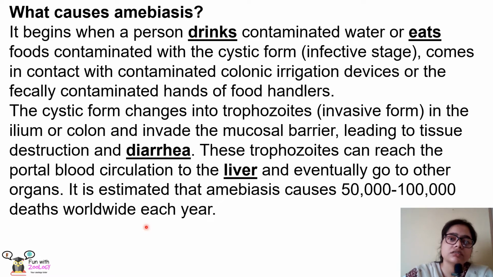Now what causes this disease? First of all, people who drink contaminated water, that is, if you do not drink boiled or filtered water, can be at risk of getting the disease. Any person who drinks contaminated water or eats contaminated food that has the cyst form of the parasite, which is the infective stage of the disease, can get infected. It also comes with contaminated colonic irrigation devices, or fecally contaminated hands of food handlers. By these ways any person can get infected with Entamoeba histolytica, and the infective stage is the cyst.